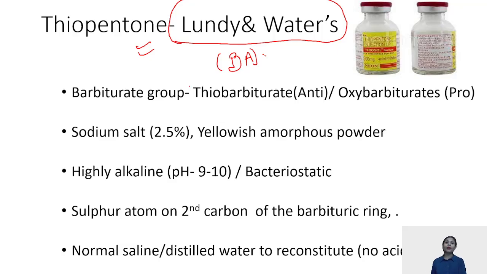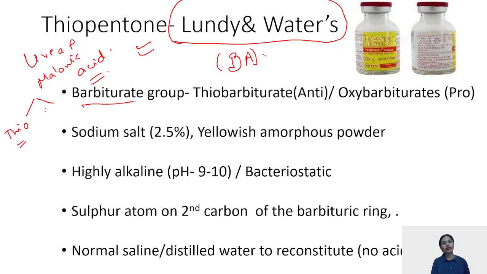When we talk about barbiturates, they are produced using urea plus malonic acid. And eventually, the barbiturates that are formed are of two types. One is thiobarbiturates and the other is oxybarbiturates. In thiobarbiturates, sulfur is added, and oxybarbiturates have oxygen.